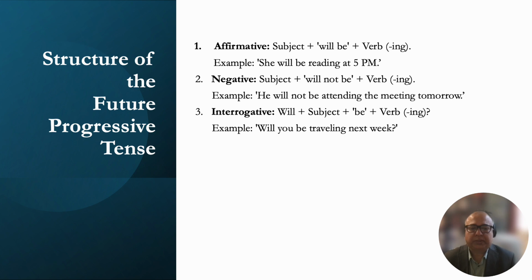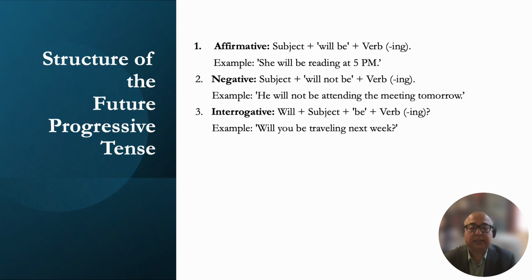So how do we structure the future progressive tense in a sentence? Okay, in affirmative sentences, the subject comes first, as usual, and then it's followed by the future tense will be. And the main verb that follows the helping verb has an ing ending. Okay? Look at the example. She will be reading at 5 p.m.